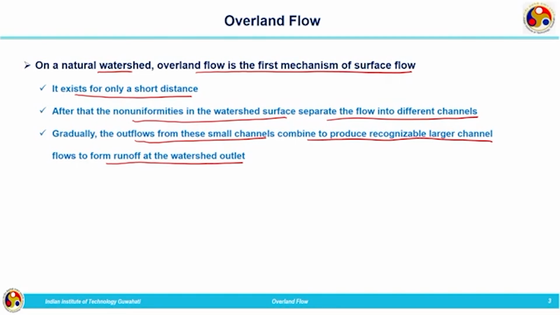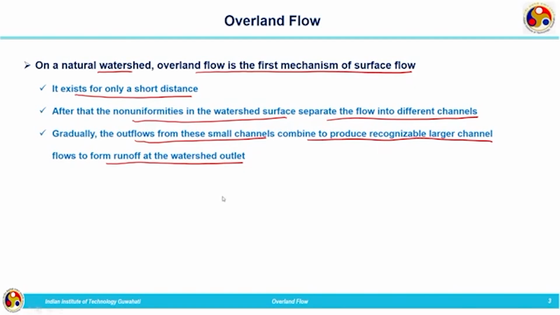So water first has depth, then flows as overland flow, which separates into small channels due to the non-uniformities, forming recognizable channels that contribute water at the outlet of the watershed.